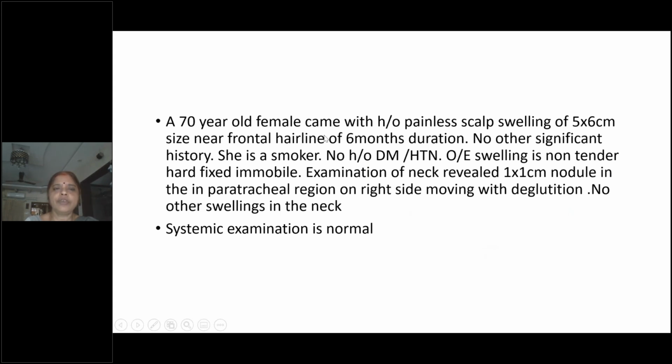A 70-year-old female came with a painless swelling in the scalp, in the front near the frontal hairline, of 6-month duration. No other history. She's a smoker. She's not having any diabetes or hypertension. The swelling is hard, fixed, and immobile. Examination of the neck revealed a nodule in the paratracheal region, which is moving up with deglutition. Systemic examination is normal. So what is your opinion? What is the diagnosis?